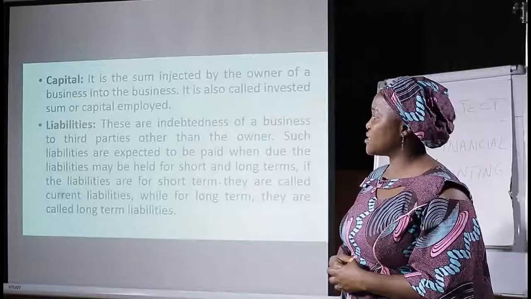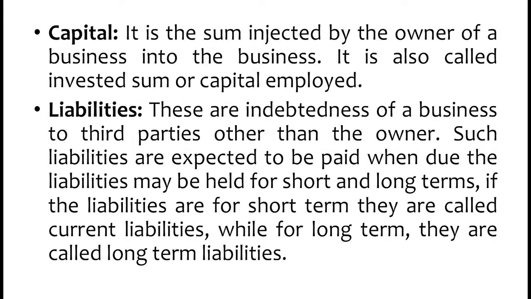Then we have liabilities. These are indebtedness of a business to third parties other than the owner. Such liabilities are expected to be paid when due. The liabilities may be held for short and long terms.